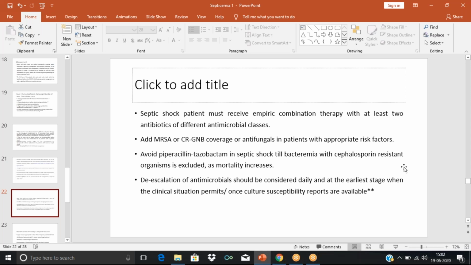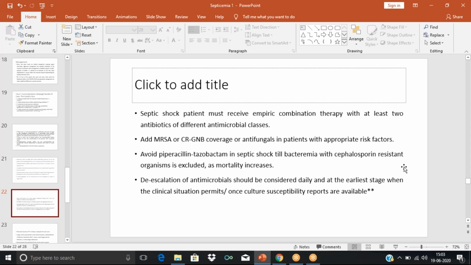That is those microorganisms that are resistant to methicillin, that is methicillin-resistant Staphylococcus aureus. Then those organisms that are resistant to carbapenem, which is carbapenem-resistant gram-negative bacteria. So these organisms also have to be covered when we select the antibiotics for high-risk patients. Then to those patients, we need to also give antifungals. So in high-risk patients, we need to give antifungals also.